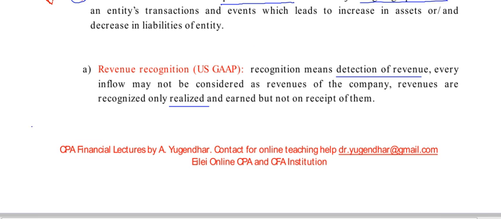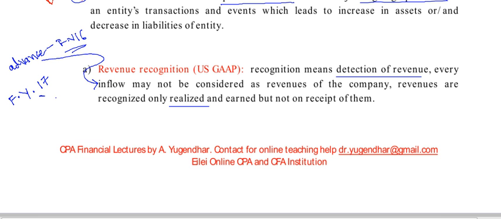For example, some other party wants to buy products in financial year 17, but due to some other reasons they paid in advance, in financial year 16. So this is an inflow of cash, but it is not the revenue.